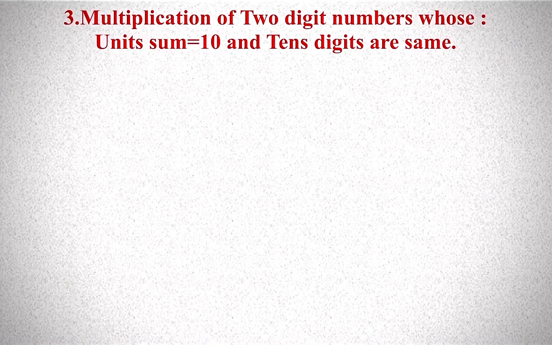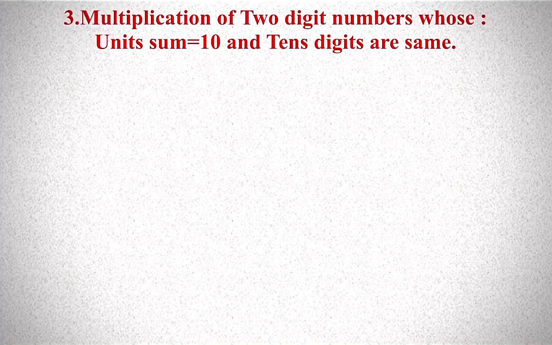Next, multiplication of 2-digit numbers whose units sum is equal to 10 and tens digits are same. So this property is applicable only for numbers whose units sum is equal to 10 and tens digits are same.